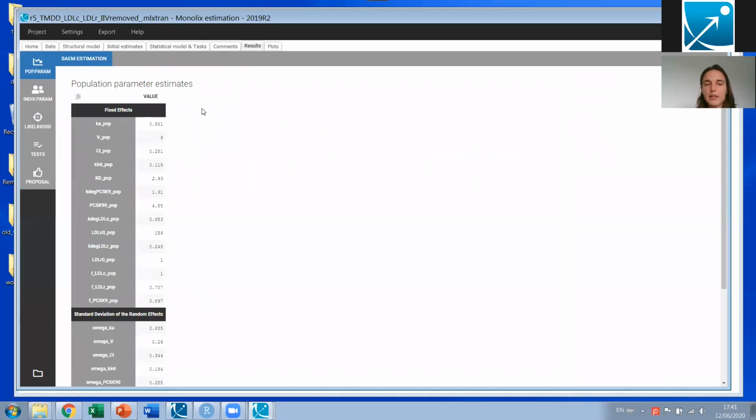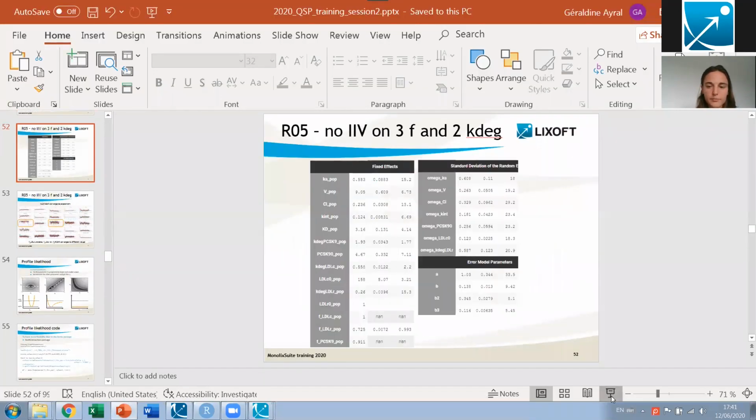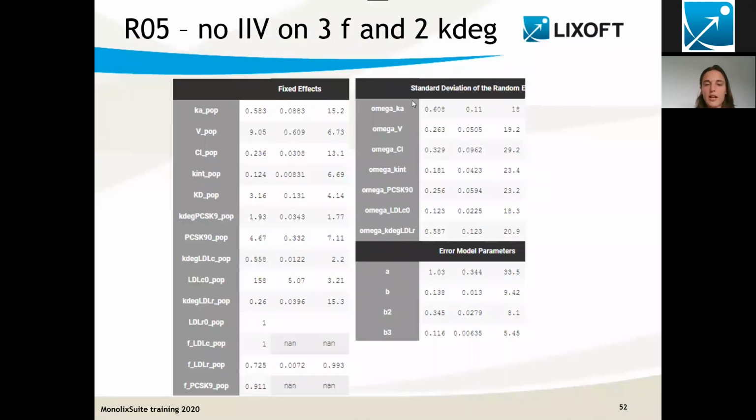okay, I'm sorry, I've done a last minute change, and actually I had my relative standard errors here, but because of the change, they have disappeared. What I'm going to do is to show you those values on the slide directly. And actually the values are here, and we see that now the random effects are well estimated, but we have two values here indicated as none, so not a number. So this means that the algorithm did not manage to estimate the relative standard error, and this is usually the case when it's pretty large and the parameter is pretty uncertain.